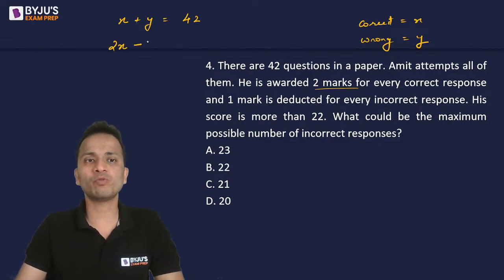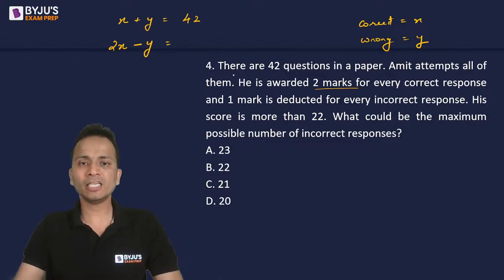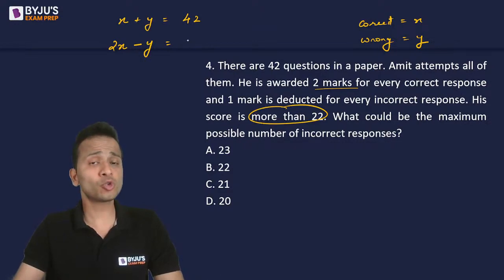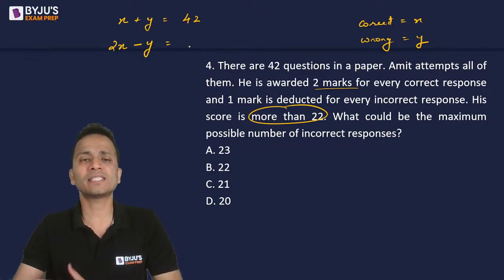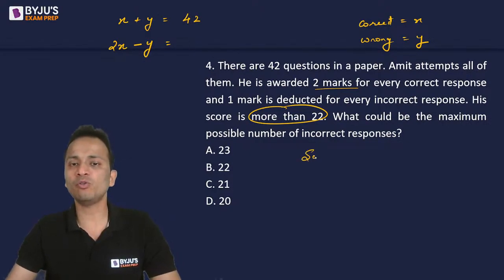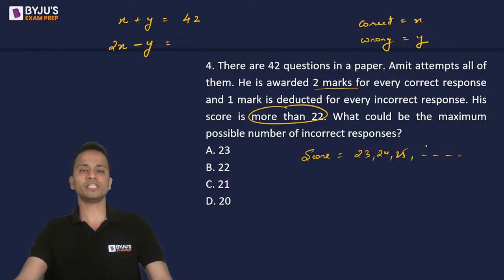for every wrong, which will be -y. And the score that he will get is more than 22. So this score can be 23, 24, 25, 26, and so on. So the possible values can be anything. The possible value of the score in the second equation can be 23, 24, 25, and so on. So these can be the possibilities of his scores.